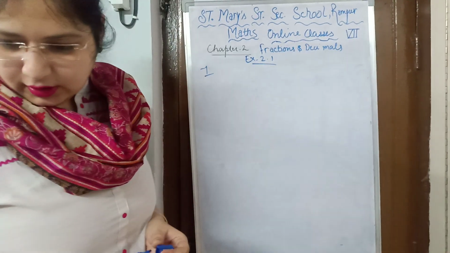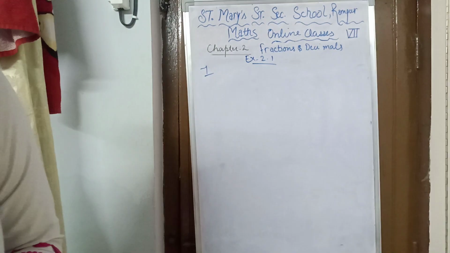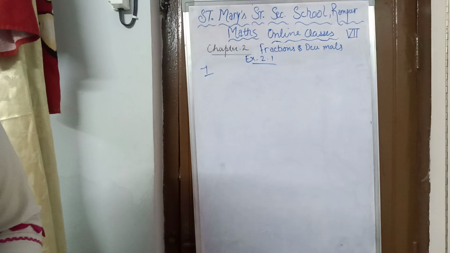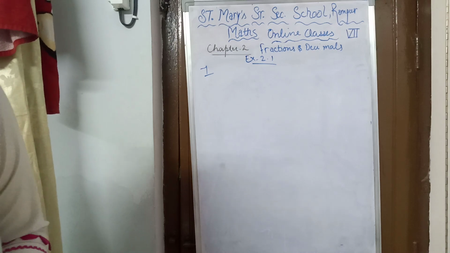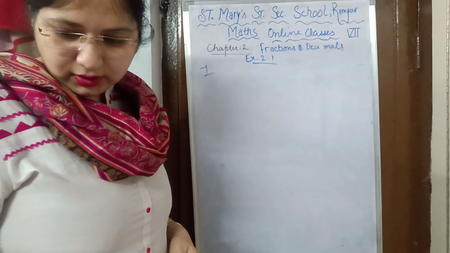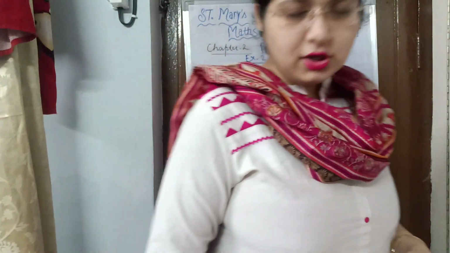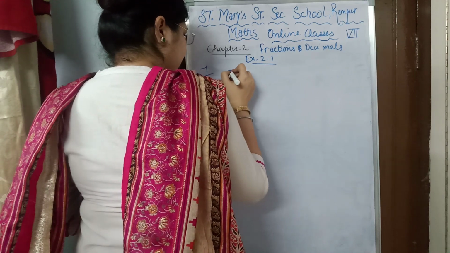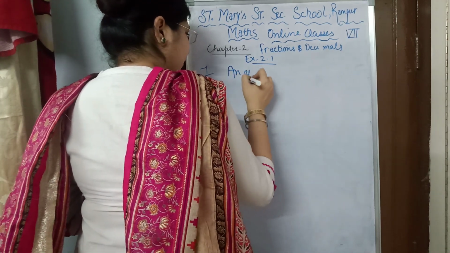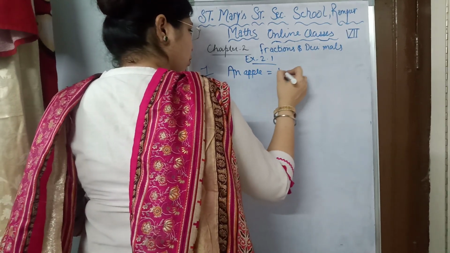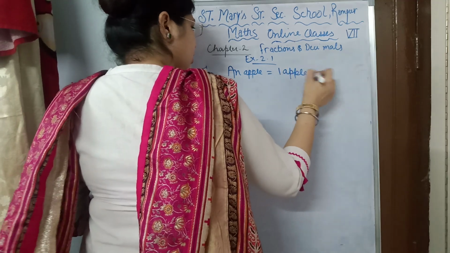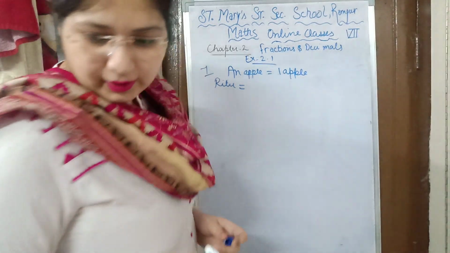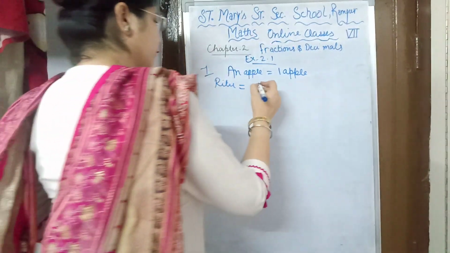They are saying that Ritu ate 3/5 part of an apple and the remaining apple was eaten by her brother Somu. How much part of the apple did Somu eat? Who had the larger share? See, there is an apple. An apple means one apple. So Ritu eats 3/5 part of one apple.